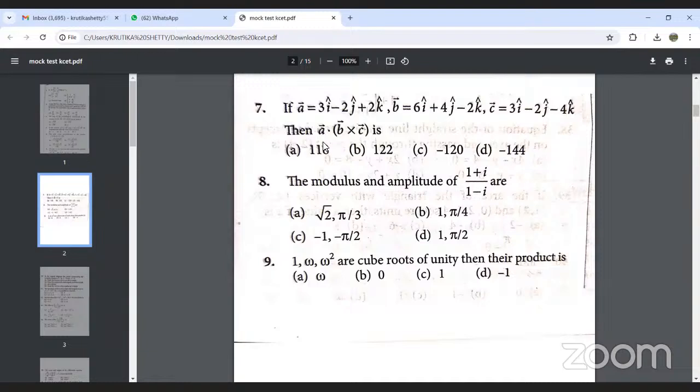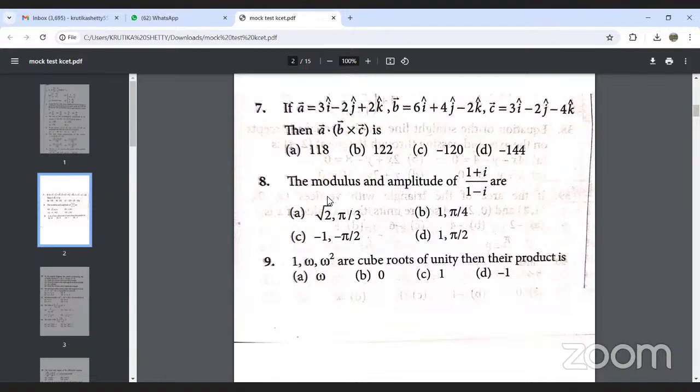Here we need to take the triple product. We know there is a direct formula. What is the formula for the scalar triple product? A dot B cross C will be equal to the determinant, and from this we can simplify. When you simplify the determinant value, you will get the answer.